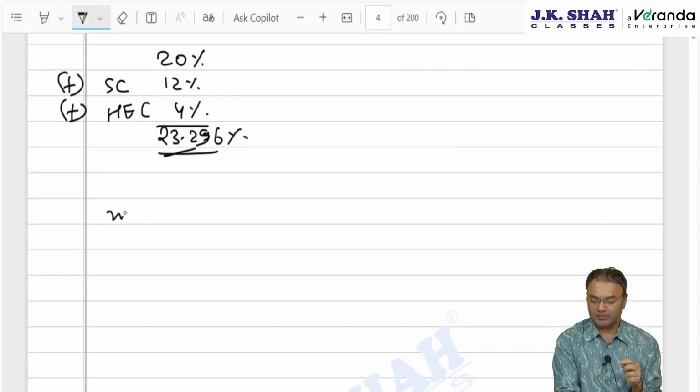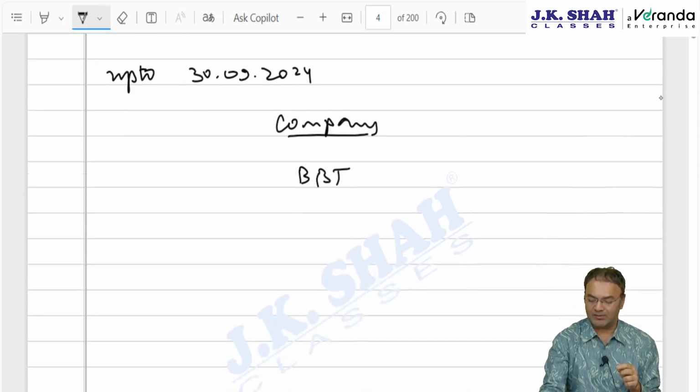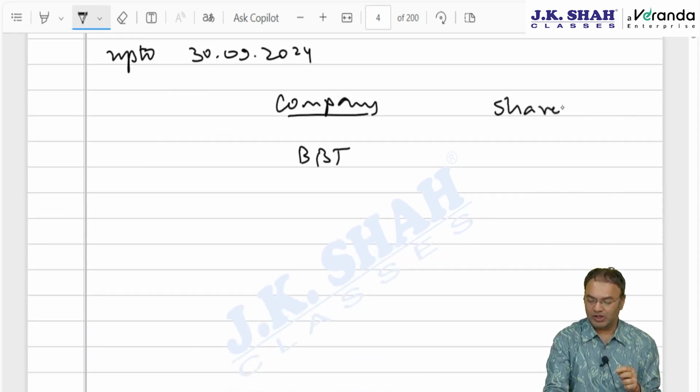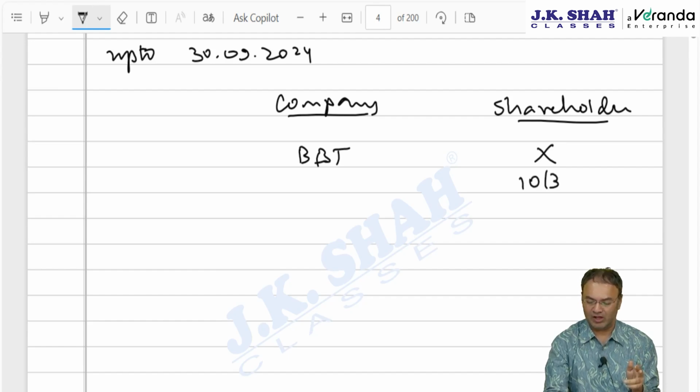Up to 30th September 2024, the company would pay buyback tax. The company will be taxed, the shareholder will be exempted. Actually, it is the capital gain of the shareholder. So logically, before this chapter was introduced, shareholders were liable to pay capital gains tax with indexation. The company was not liable to pay anything. Thereafter, this chapter was introduced. Now, the company will pay at 23.296%. The shareholder will be exempted under 10(34A).